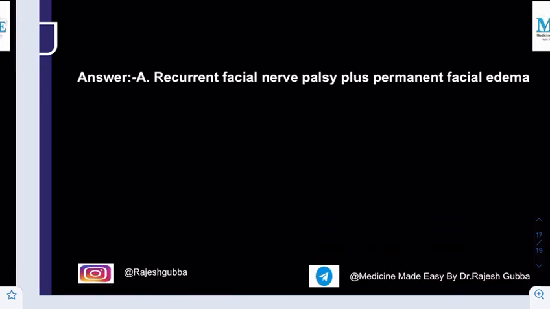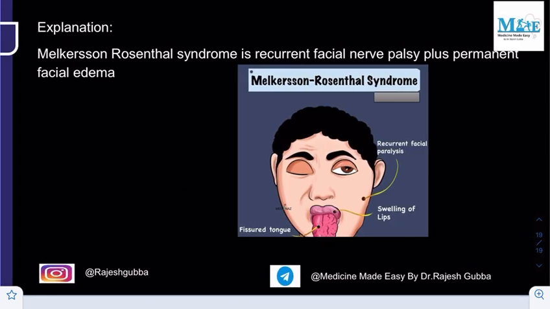And this Melkerson-Rosenthal syndrome is also characterized by a triad. What is the triad in Melkerson-Rosenthal syndrome? Number one, there will be recurrent facial nerve palsy. Number two, there will be swelling of the lips. Number three, there will be fissured tongue. So this is the triad in Melkerson-Rosenthal syndrome.